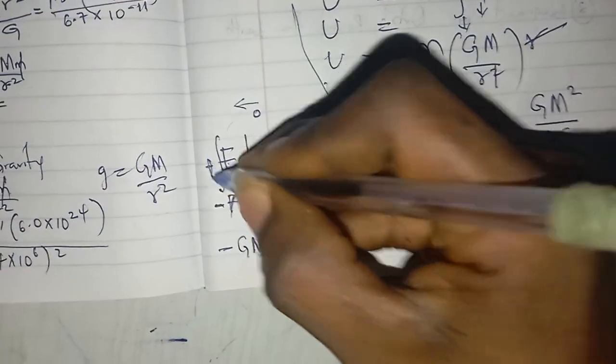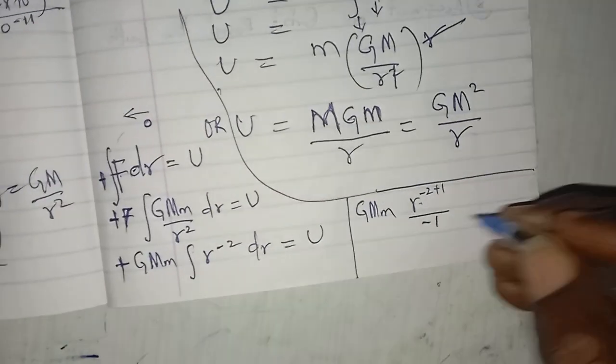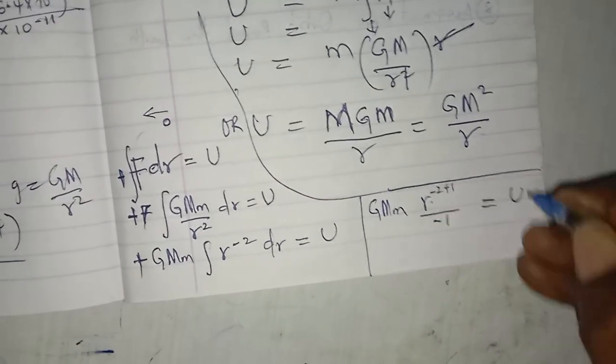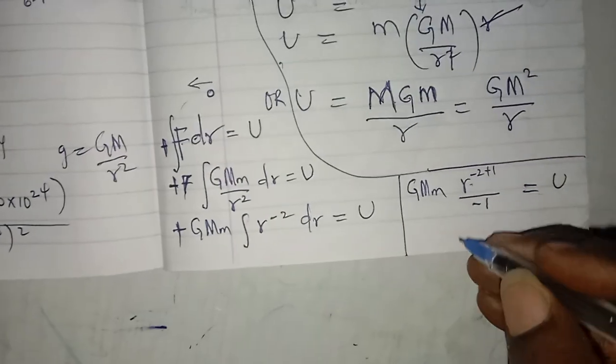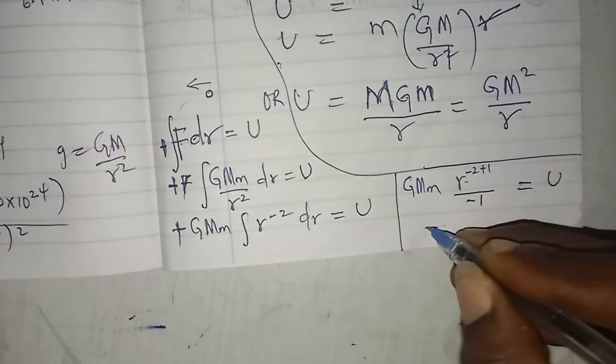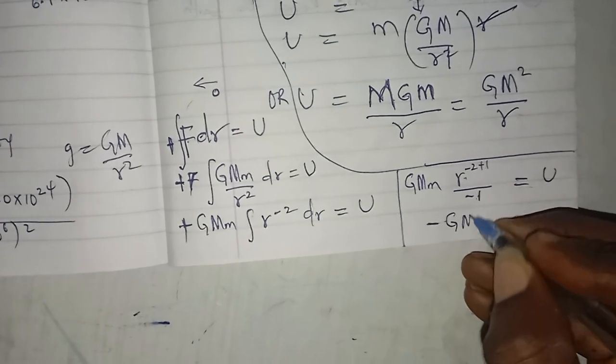I want to put this first. This should be carrying plus first. So the integral of this, when you do this now, is equal to u. You've already differentiated it. If you can't remember this one I'm doing, just stick to this. So this is now going to be minus, because of this divided by this, minus GMm.